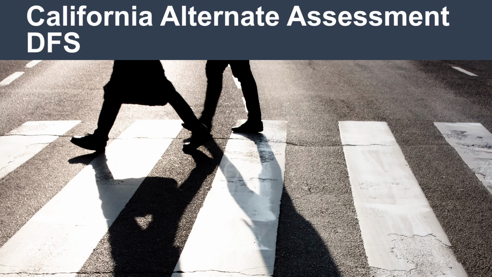All CAA assessment results will be converted to one of 3 scale scores for each grade in each content area. So, for example, if a CAA score is in level 2 for ELA, their Smarter Balanced score would be the top score for level 2 for ELA. There is a link in your note-taking guide to the levels and ranges for each grade on the CAA to aid in this conversion. This newly converted Smarter Balanced Summative Assessment score will be used to calculate the DFS for those students taking the CAA.